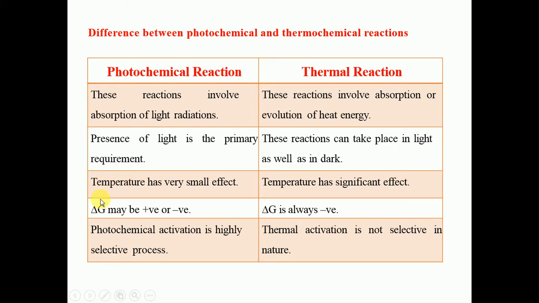In the case of a photochemical reaction, delta G may be positive or negative. That means Gibbs free energy can be positive or negative. But in the case of a thermal reaction, delta G is always negative. That means Gibbs free energy should be negative. Photochemical activation is a highly selective process. Thermal activation is not selective in nature.